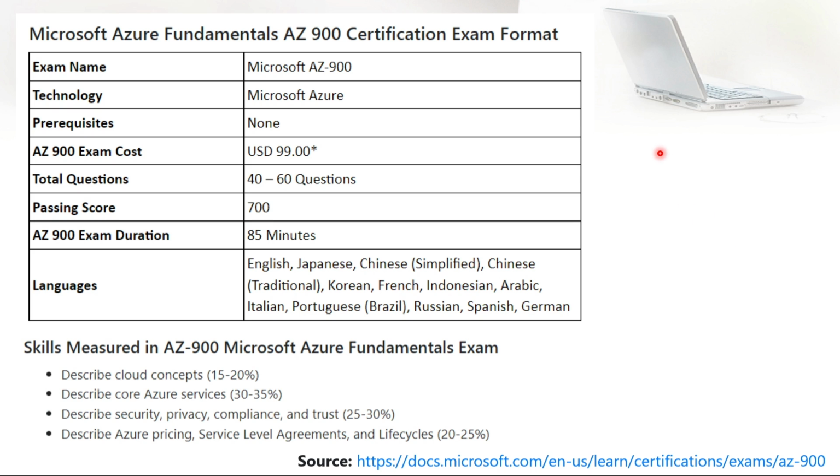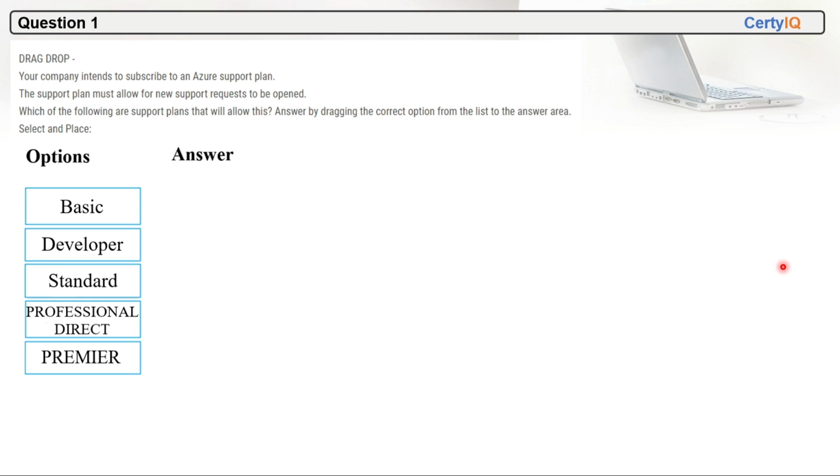Alright, this is the pattern of the exam. You can expect 40 to 60 questions and a passing score is 700. Exam duration is 85 minutes. This is question number 1.